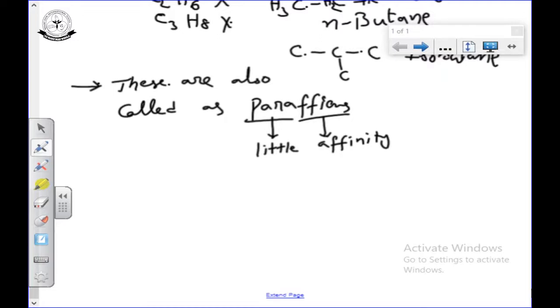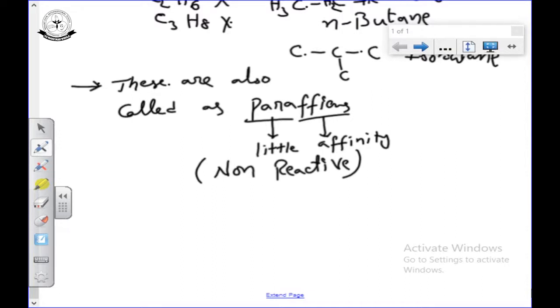They are almost non-reactive, little affinity. So, in chemical reactions, their involvement is very low, meaning they are non-reactive. Little affinity means the alkanes are non-reactive.